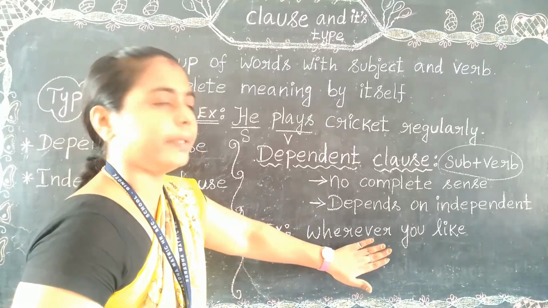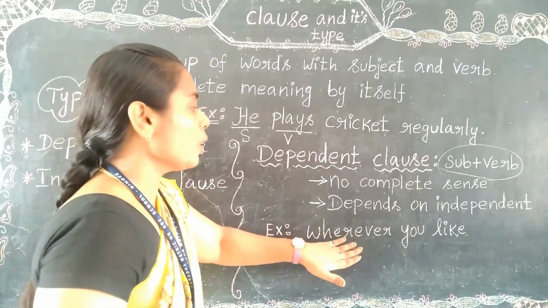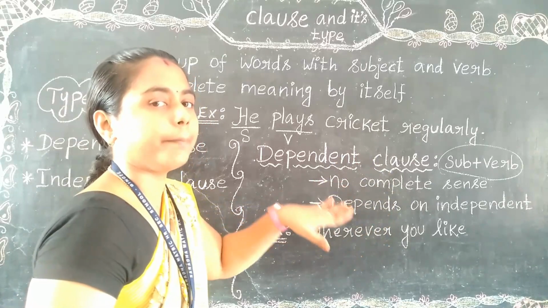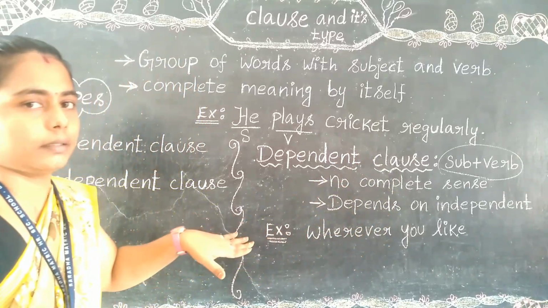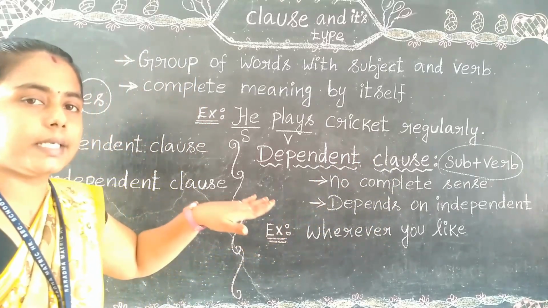It is an incomplete meaning because it always depends on an independent clause, so we should apply an independent clause here to give a complete sense.